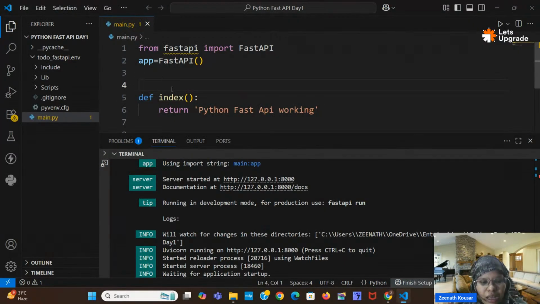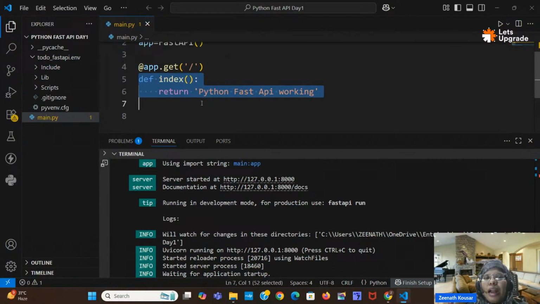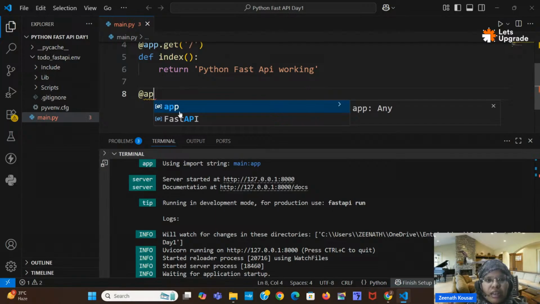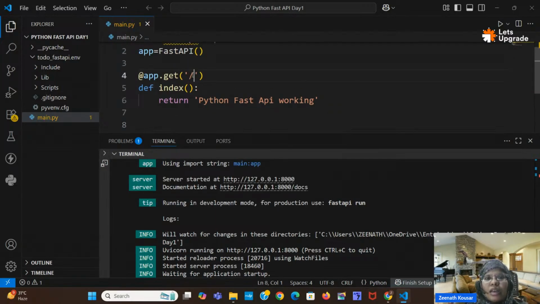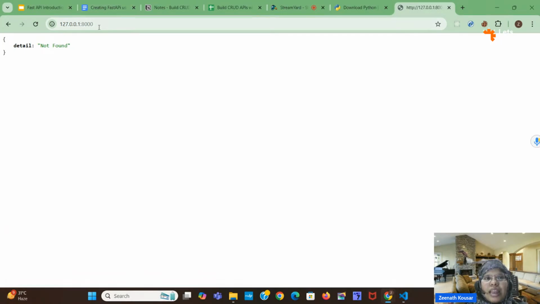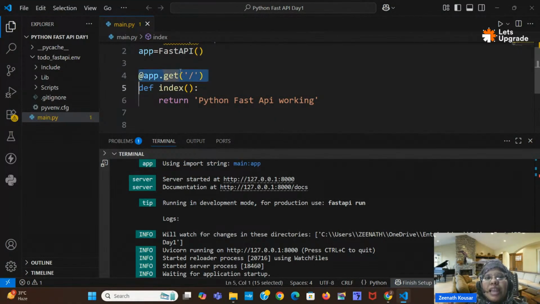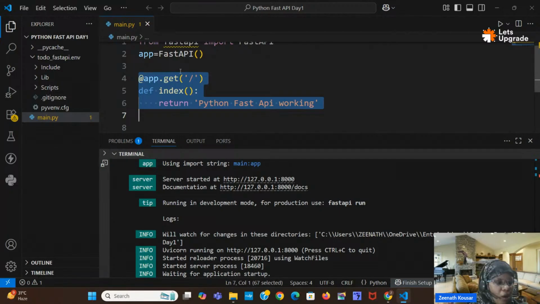I will create one get request here. Okay, app dot get, and here I will give this as the path. At this slash path, this particular function will be running. So for suppose I will run this. Here, if you give slash at the last or if you don't give, it will be slash only. So at the slash endpoint, like localhost 8000 slash.